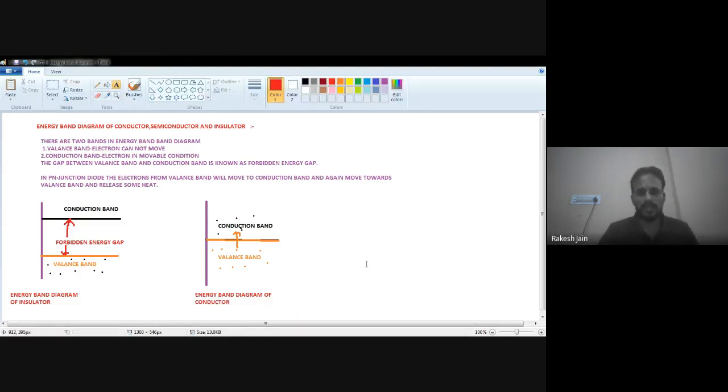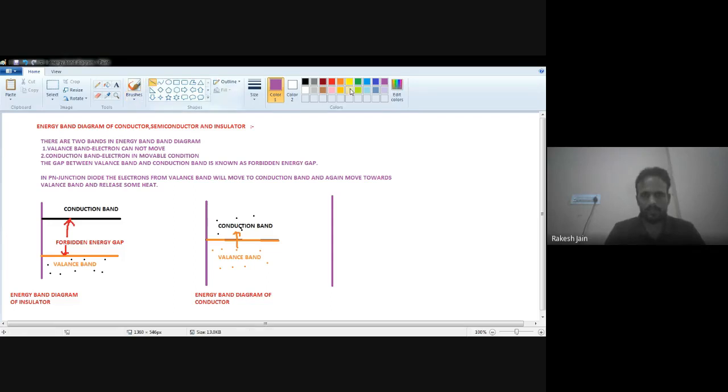Now I am showing you the energy band diagram of semiconductor. As we know, in case of semiconductor, due to the movement of electrons from valence band to conduction band, there will be a possibility for flowing of current, but it is lower compared with the conductor, but more than the insulator. So the forbidden energy gap will not overlap like the conductor and will not be too wide like the insulator.